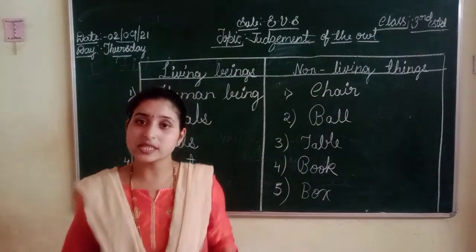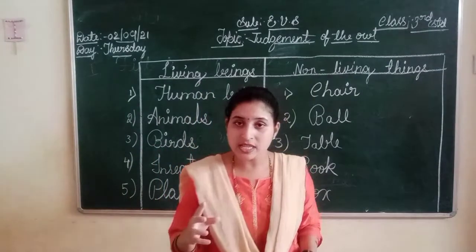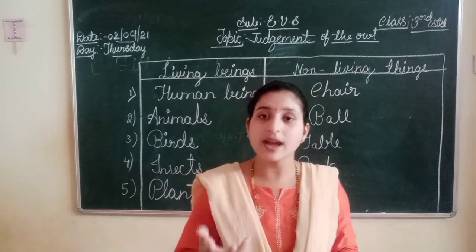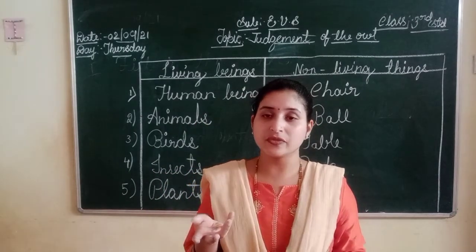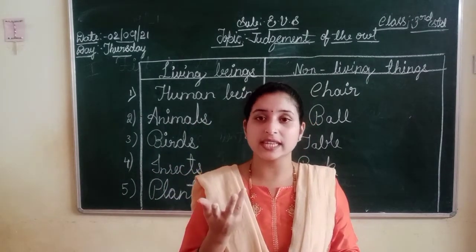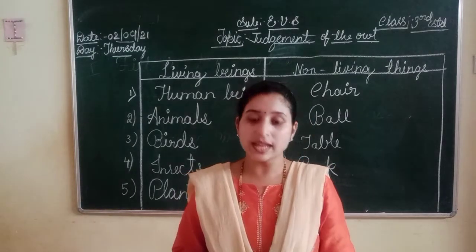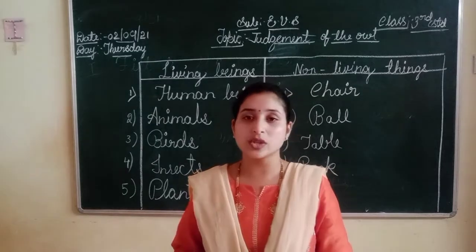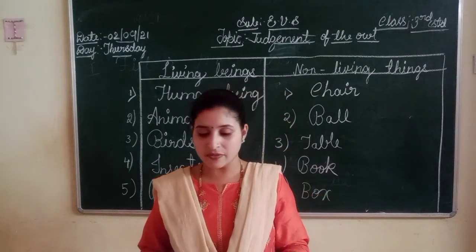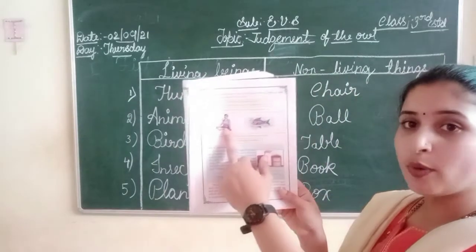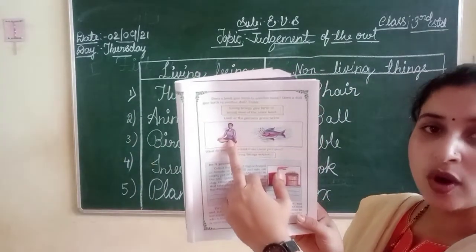Okay, what can we understand? All the living things can reproduce. All the living things can give birth to the same kind.